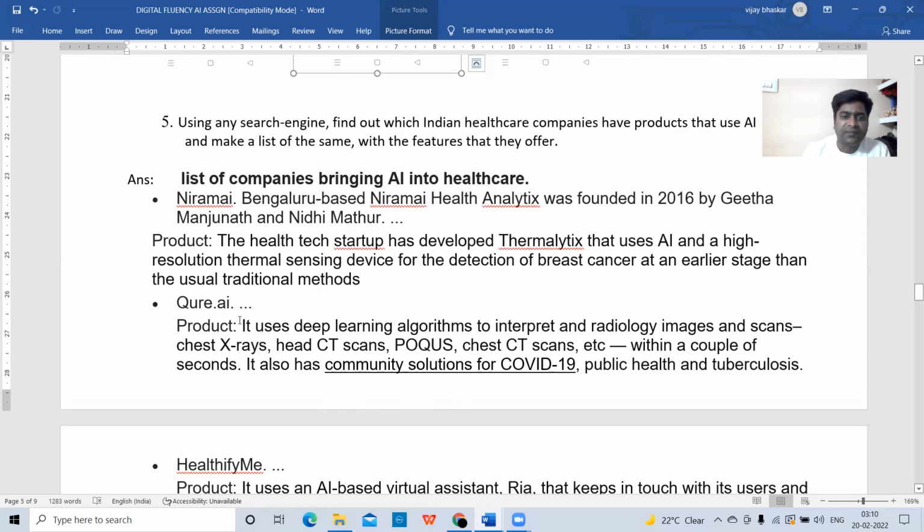The product developed by it uses deep learning algorithms to interpret radiology images. Okay. So it analyzes chest X-rays, head CT scans, chest CT scans within a couple of seconds. It also has community solutions for COVID-19, public health and tuberculosis. So these are some of the features of their product, that is Cure AI.